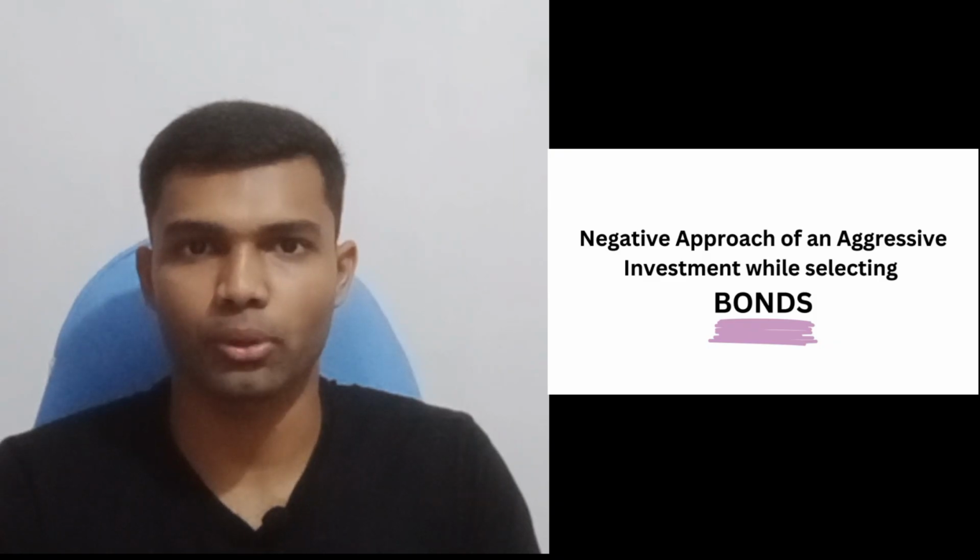So this is the definition given by Graham. He is so clear about the defensive and the aggressive investor. The aggressive investor is one who spends more time in the market to get high returns. Now let us see the negative approach of the aggressive investor while selecting a bond.